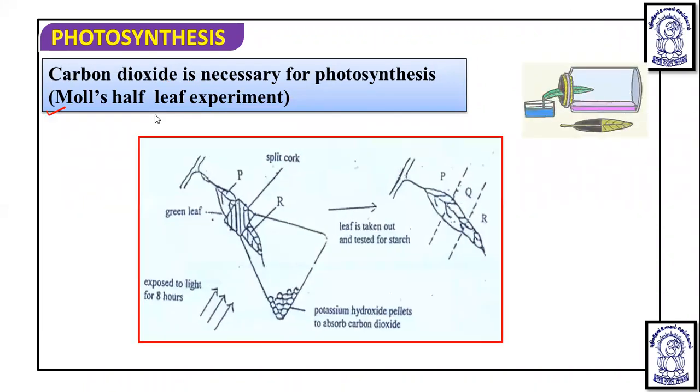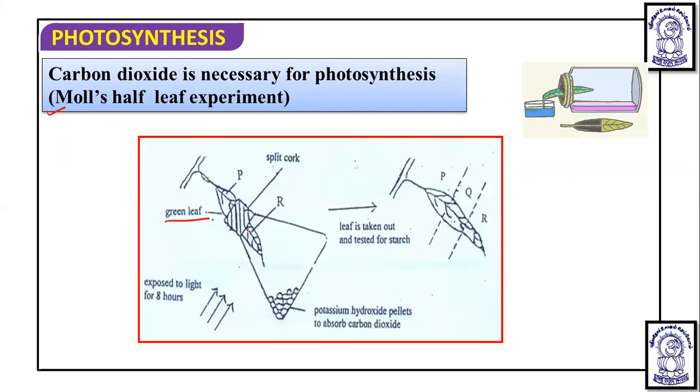So see, in this experiment, this is the leaf, a green leaf, which is attached to the plant. This is a conical flask, or we can take a bottle like this, and we can take a funnel like this. Now this part of the leaf is enclosed in a test tube or this conical flask which has a wide mouth.